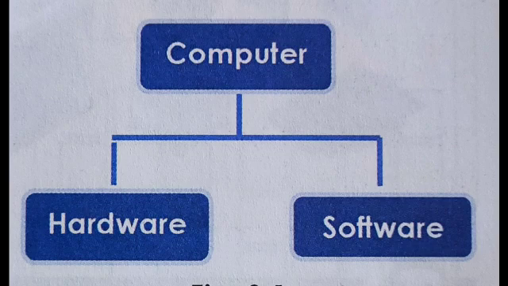So let us see what is hardware. Hardware is the physical parts of the computer. Software is a program that runs on a computer. Hardware is the physical parts of the computer which can be touched and seen, whereas software is the program inside the computer which helps the computer to run.